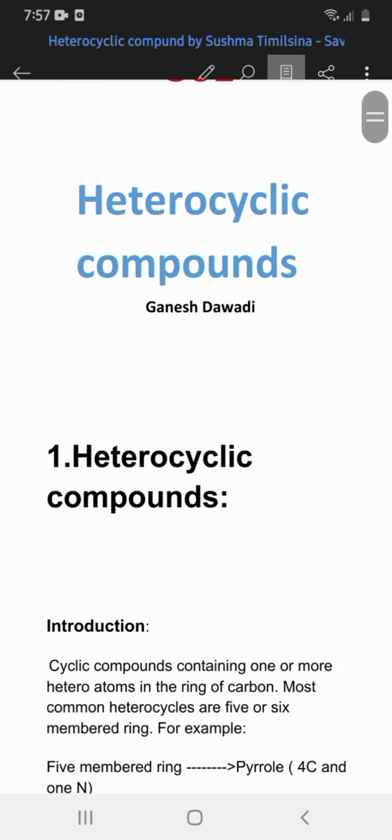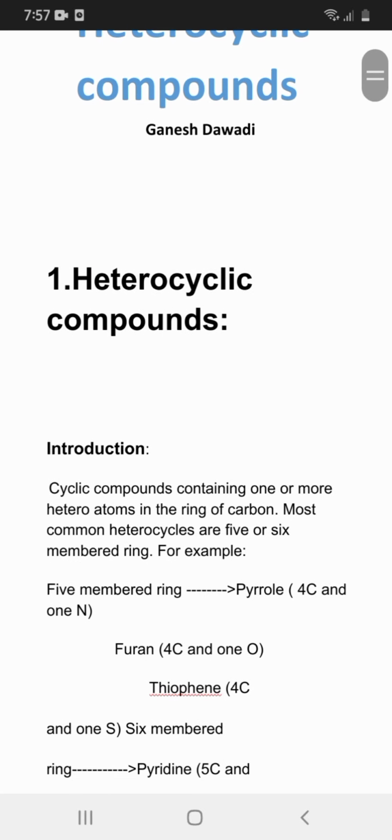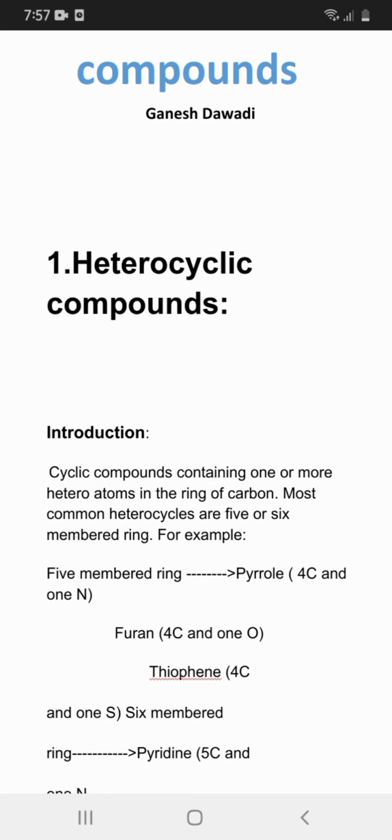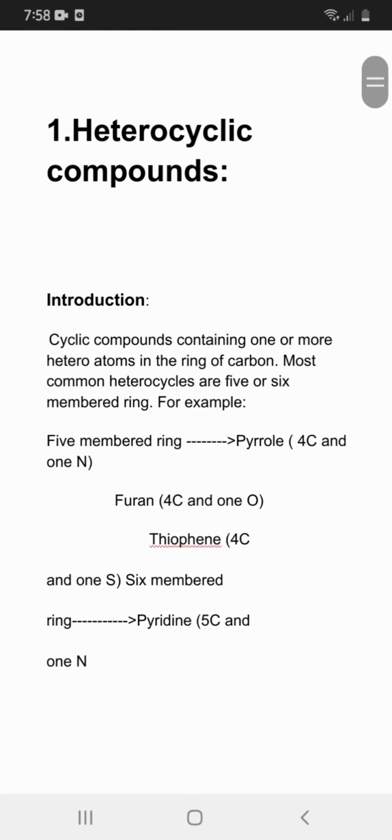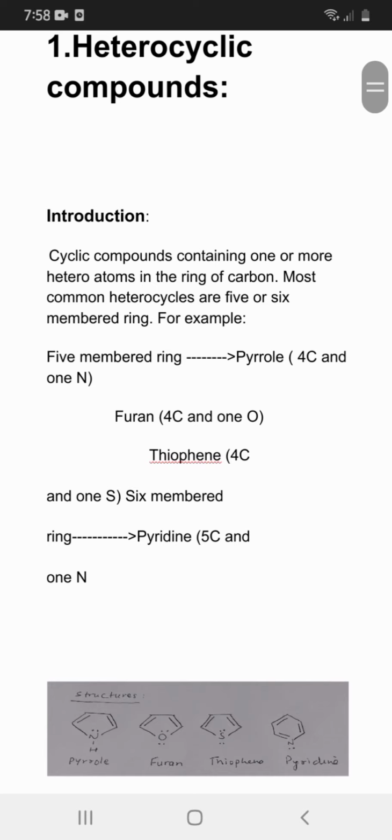Heterocyclic compounds. Cyclic compounds containing one or more heteroatoms in the ring of carbon. The most common heterocycles are 5 or 6 member rings. For example, 5-member rings pyrrole, furan, thiophene, and 6-member ring pyridine.